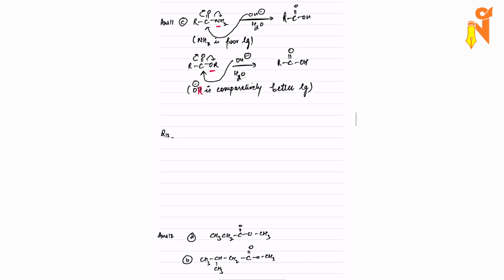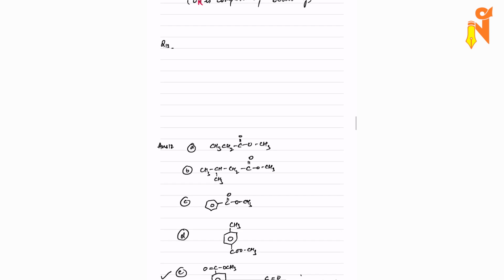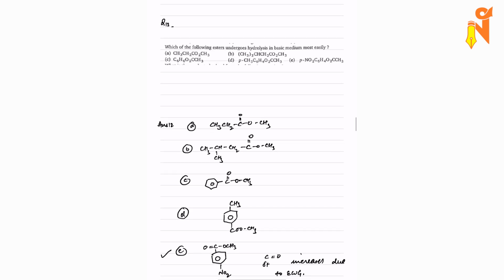Now come to question number 12. So in question number 12, which of the following esters undergo hydrolysis in the basic medium most easily? So hydrolysis will happen most easily only and only if we have good leaving groups present and at the same time delta positive on the carbon is strong. So the leaving groups are pretty much same everywhere. If you see, there is an OR group over here. Here also it is OR, here also it is OR, and here also it is OR. So that means the leaving group is not something which is affecting this reaction.